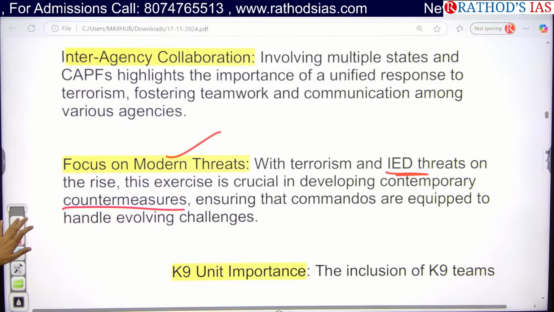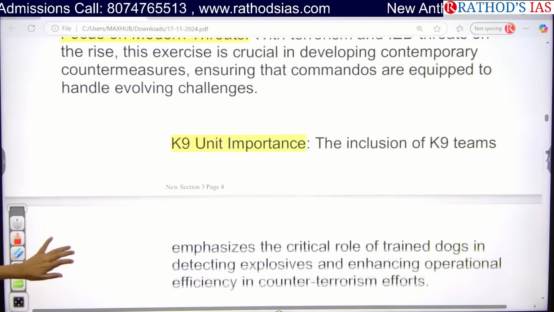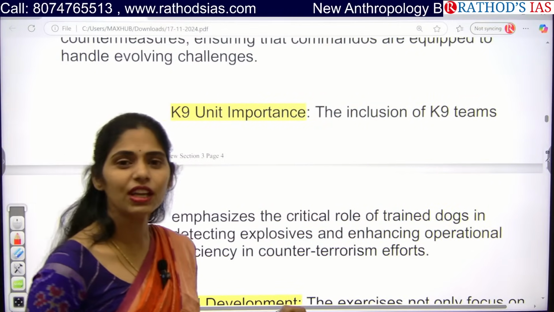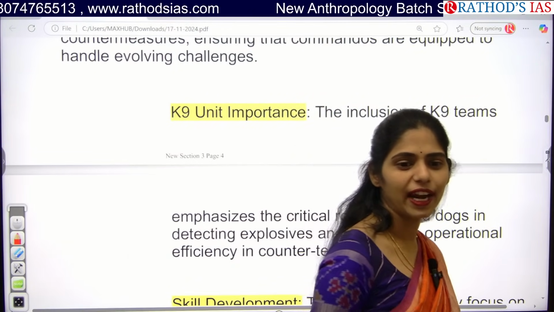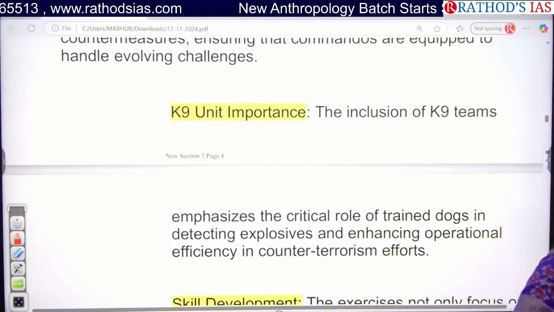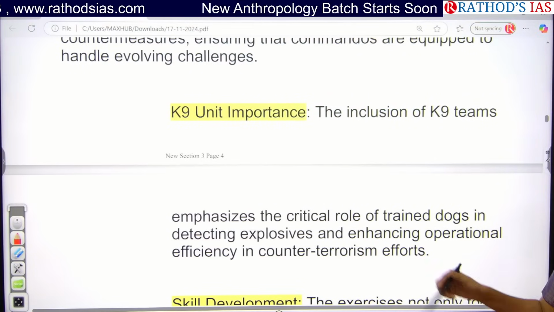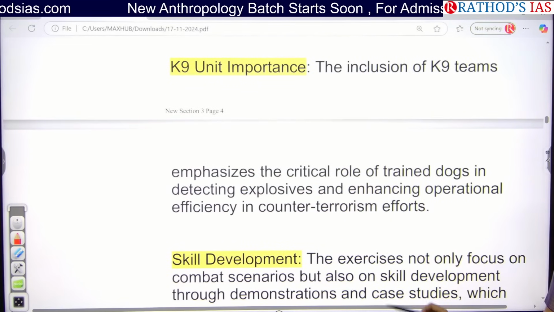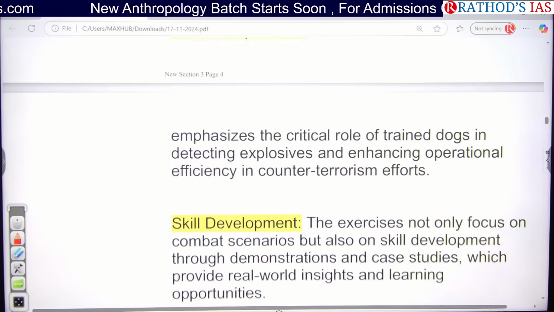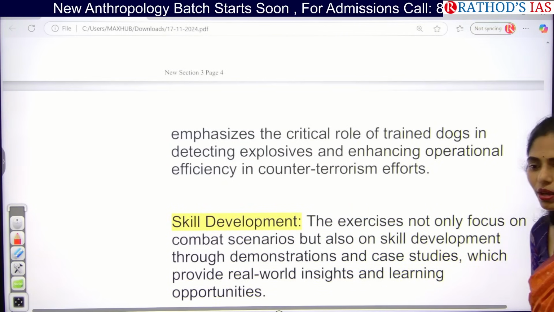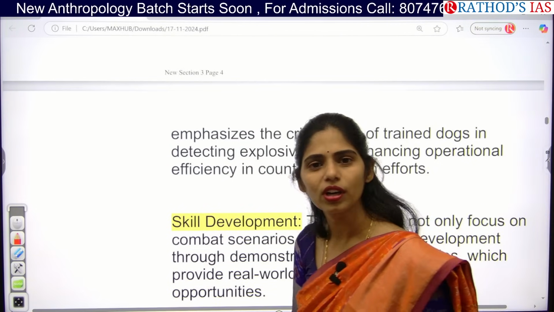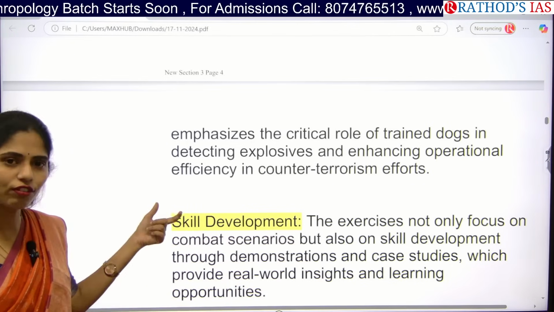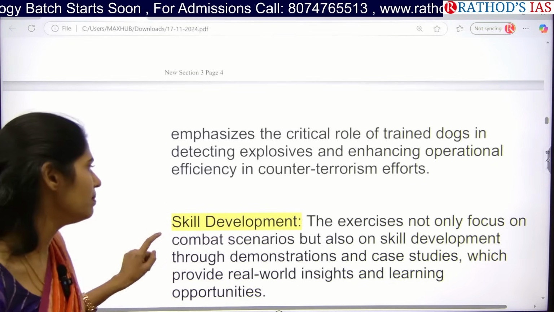Okay, that is the thing we are focusing on, and especially we are also including canine teams, which include trained dogs. Even dogs play a very important role in identifying where these kinds of bombs are being set. So here we are also including the K9 unit, which focuses on trained dogs in detecting explosives. And here we are also including more dogs, and we are giving them more improved training so that it will help increase the efficiency of our counter-terrorism efforts.